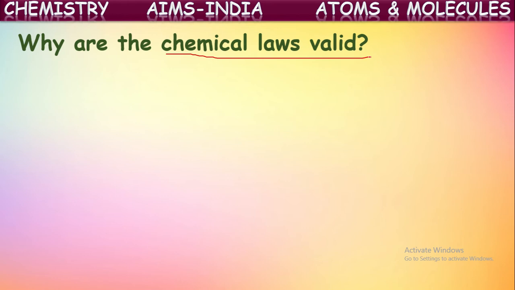In the law of conservation of mass, it is stated that matter can neither be created nor destroyed. In a chemical reaction, the mass of the total reactants will be equal to the mass of the total products formed. Matter just changes from one form to another in a chemical reaction, but it is neither created nor destroyed. This was explained in the law of conservation of mass.